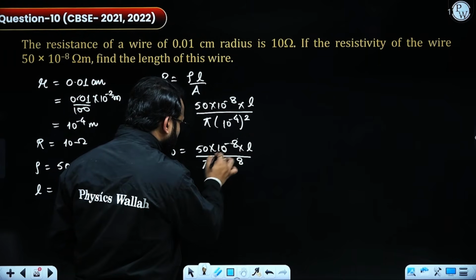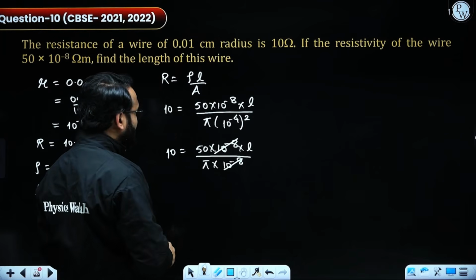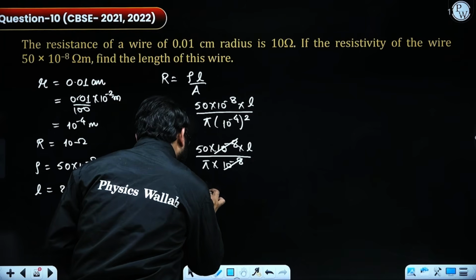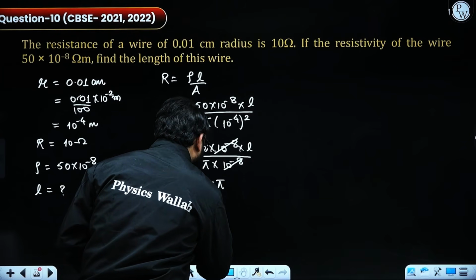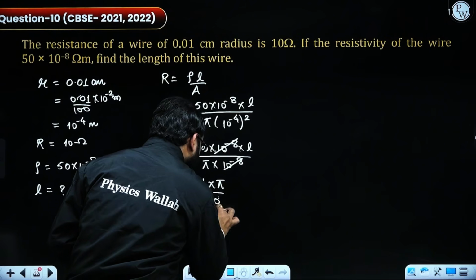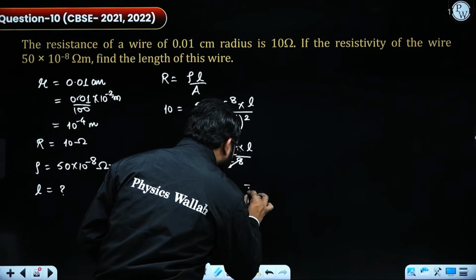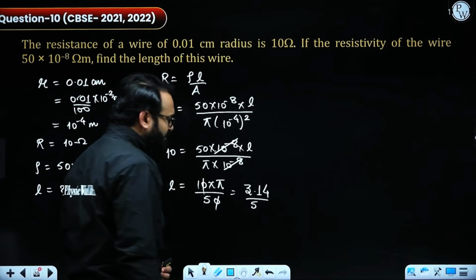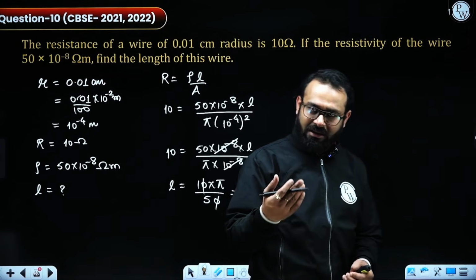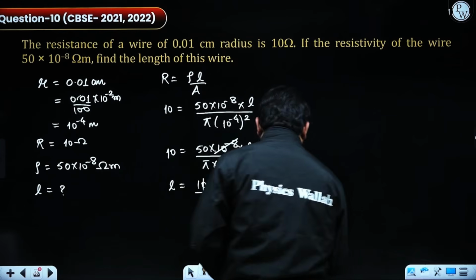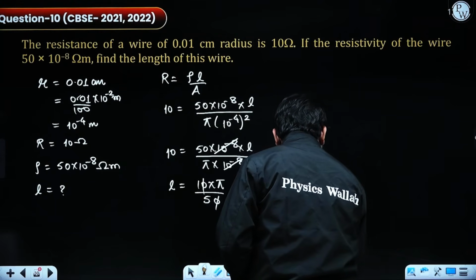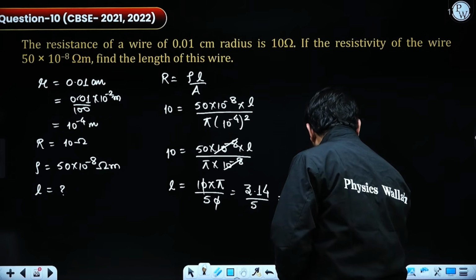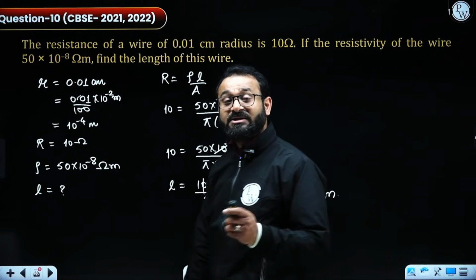If I cancel this, 10 to the power minus 8 and 10 to the power minus 8 cancel out. Now L is equal to 10 times pi divided by 50. So 0 and 0 will cancel each other, so this is 3.14 divided by 5. Although you can leave it in that state, if you divide it, you will get somewhere around 0.62 meters. So that will be your final answer for this question.